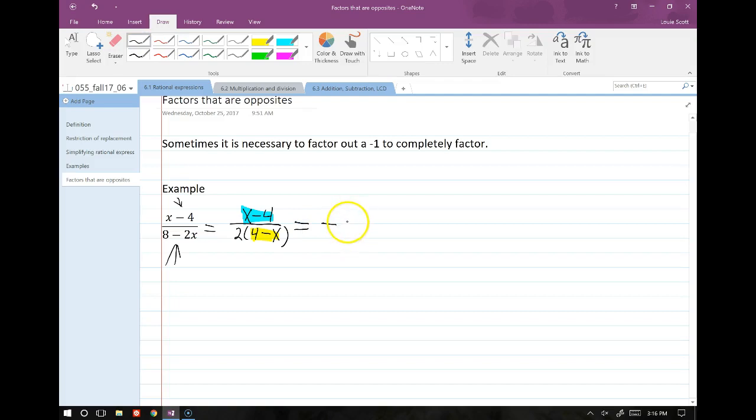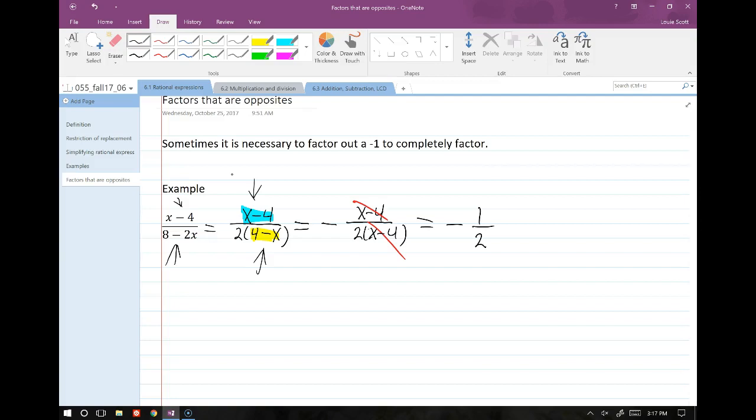We put a negative out front, x minus 4, and then we have 2 times x minus 4 on the bottom. We have like factors, so we get to cancel those, and then we get a negative 1/2 remaining. All right, so if it looks like you can almost factor out, but it's not exactly matching, think about what would happen if you reverse the signs. If that works, factor a negative out.